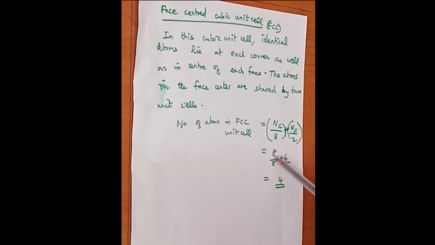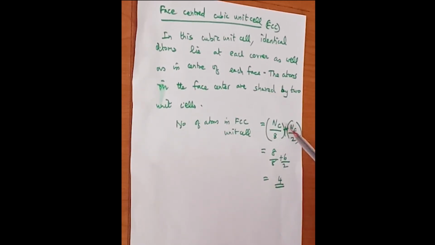So here there are 8 atoms at the corner. The remaining are the atoms in the face centers, which are shared by 2 unit cells. Identical atoms lie at each corner as well as at the center of each face. So the face atoms you have to divide by 2. So totally, when you divide 6 by 2 you will be getting 4.